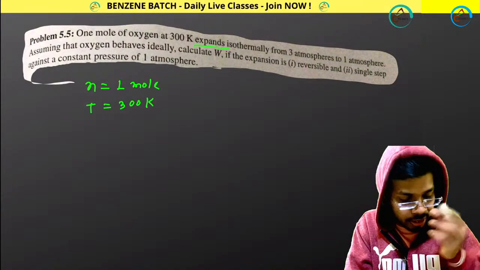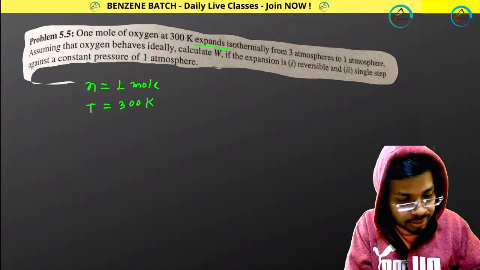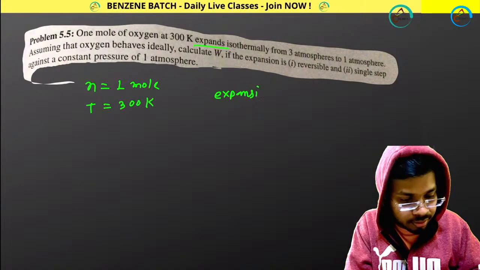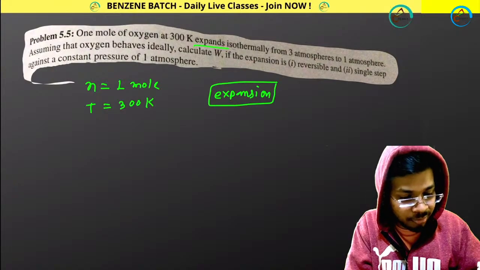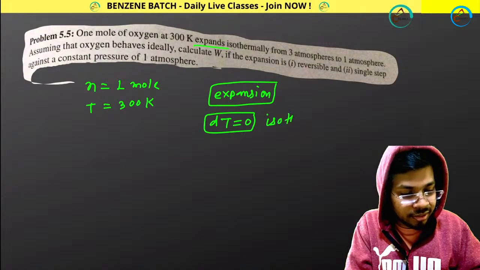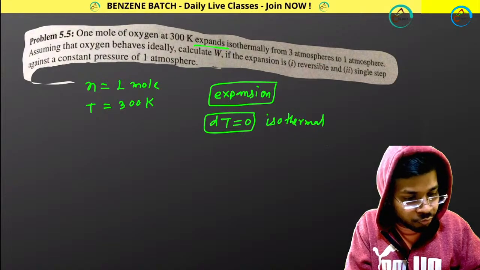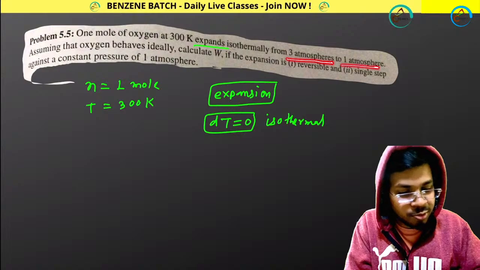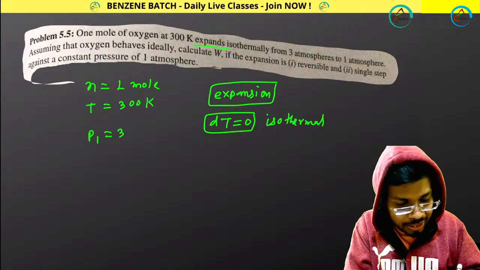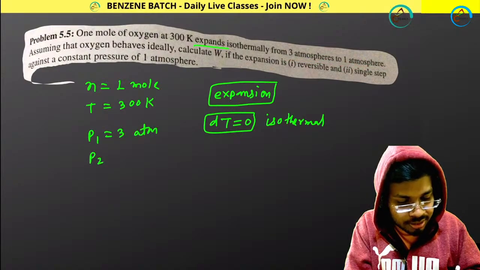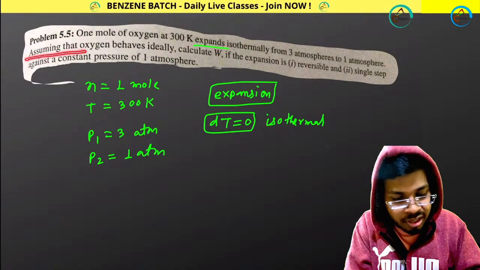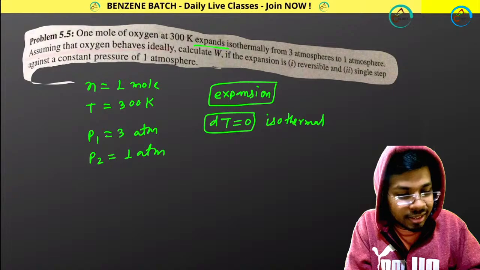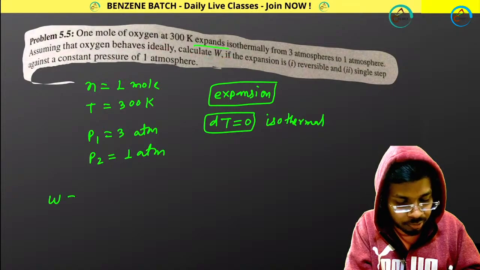Expansion is happening, that means V2 is greater than V1, and it is isothermal, dT equals 0. It is given. From 3 atmosphere to 1 atmosphere, that means P1 is 3 atm and P2 is 1 atm. Anything else given? Assume that oxygen behaves ideally, calculate W. We have to calculate the work done, W.